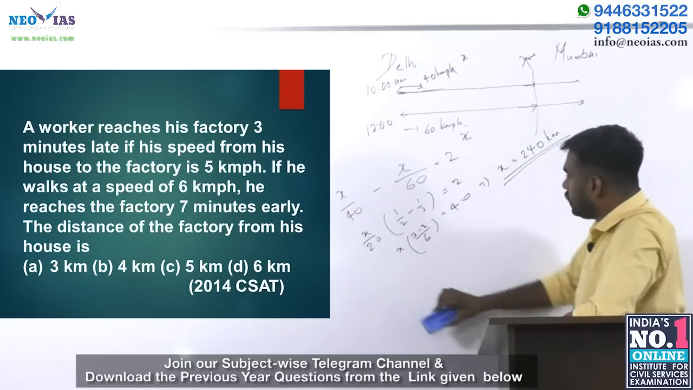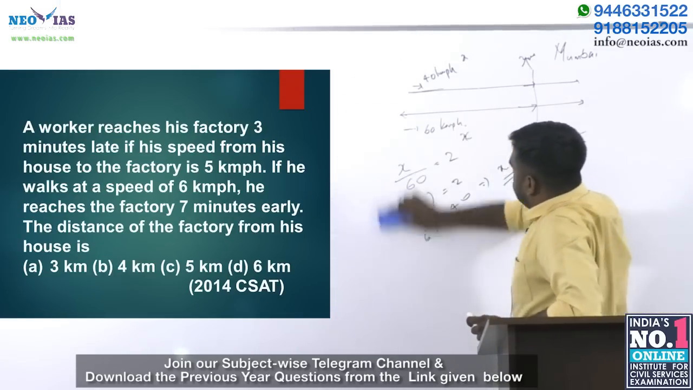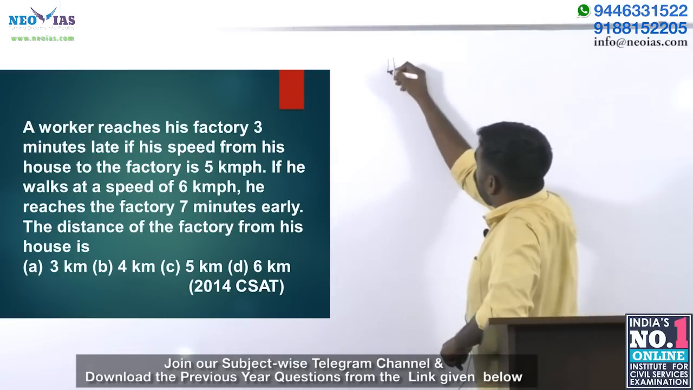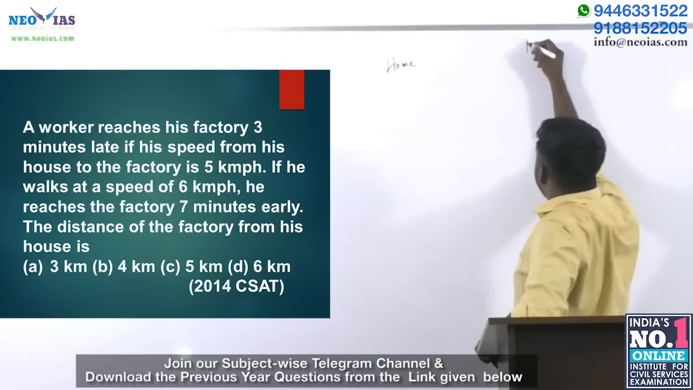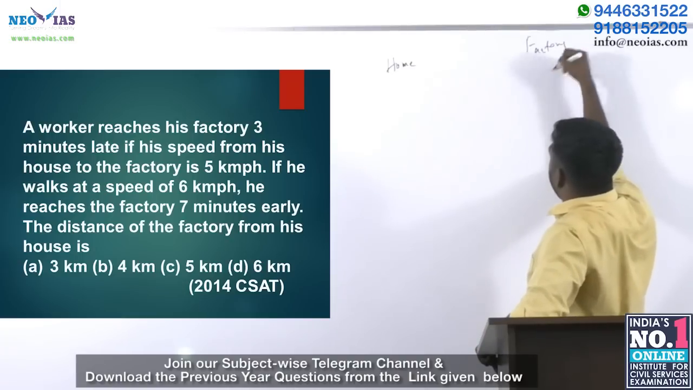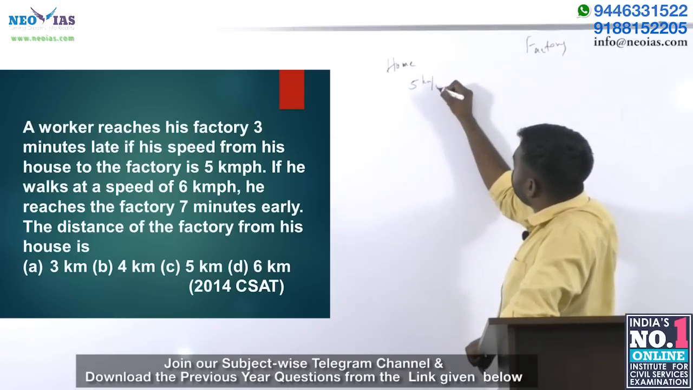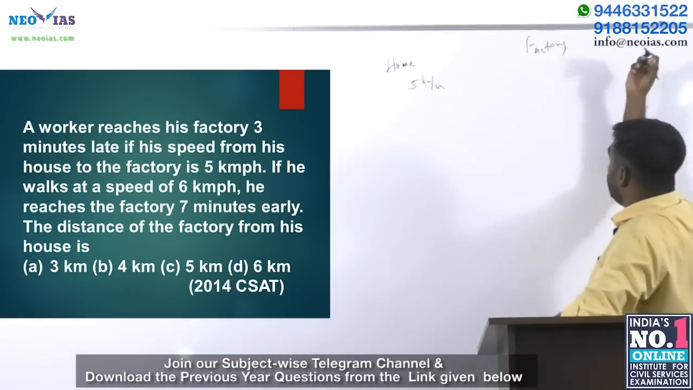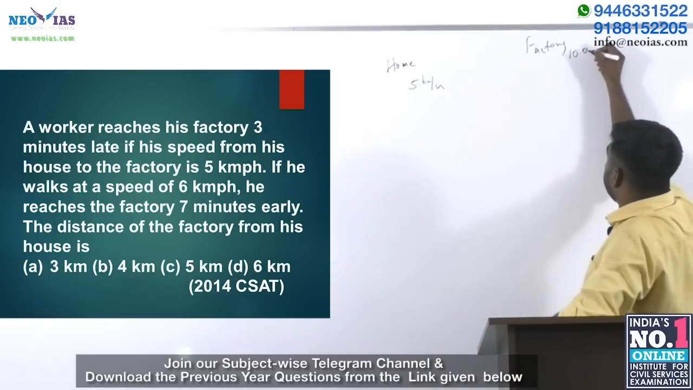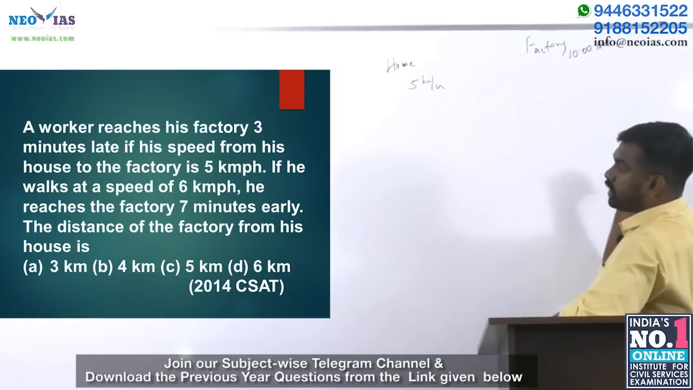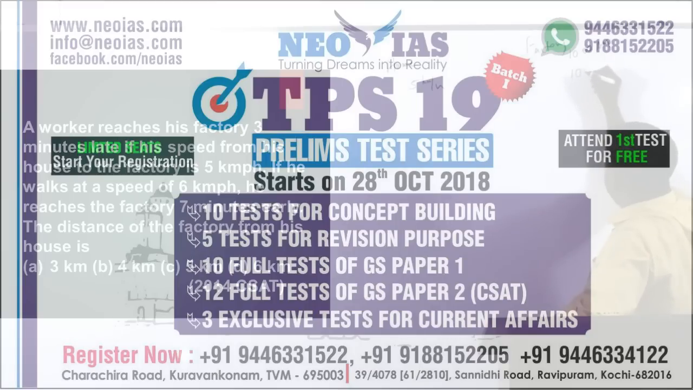A worker reaches his factory 3 minutes late. So this is his home and this is his factory. He left at 5 km per hour, but the result was that, imagine 10 a.m. is the factory time, but he was late by 3 minutes. He reached at 10:03.